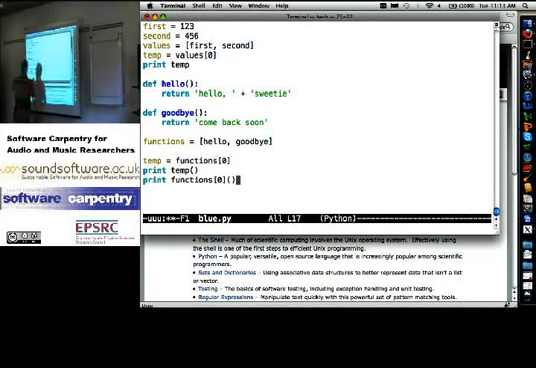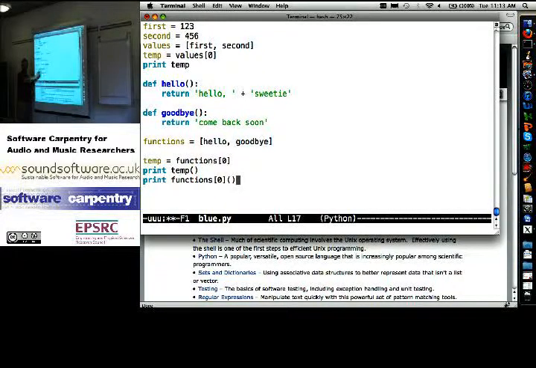Here, I've just assigned functions of 0 to a variable, and then I'm saying call that function. Here, that's the same thing as temp, and then I just call it directly. Okay? This starts to get clumsy because, okay, square brackets and parentheses, and there's a lot of punctuation being stitched together. Right? But it works. Everybody okay so far? Ish?